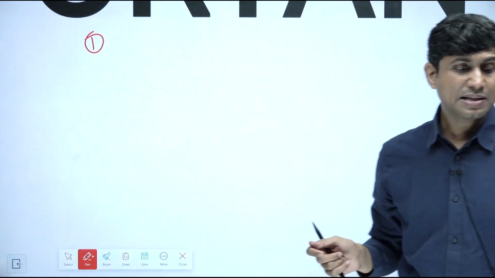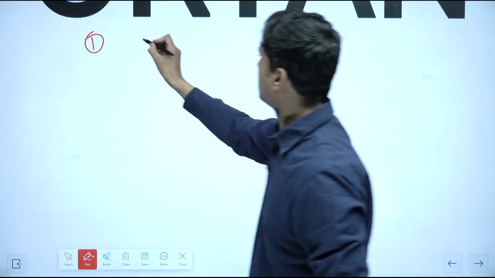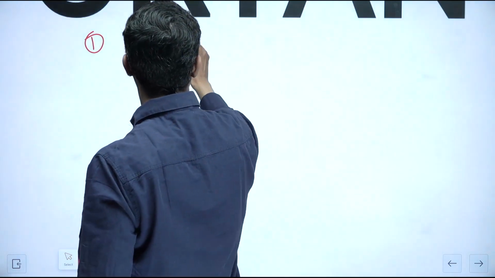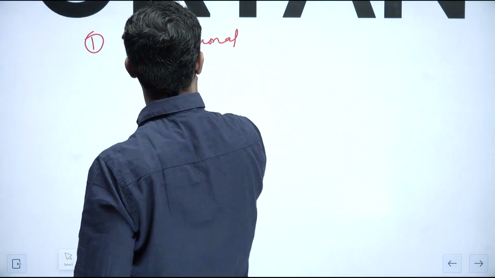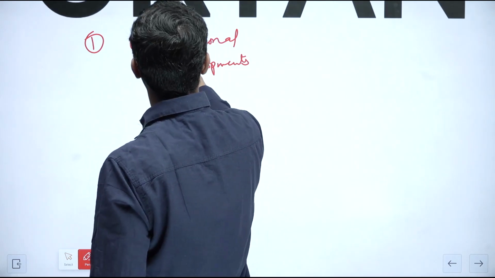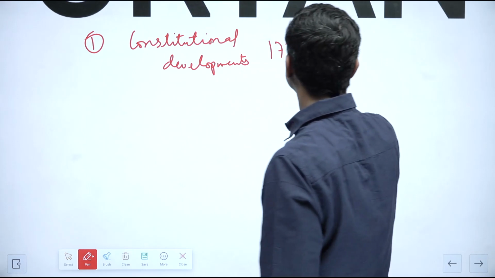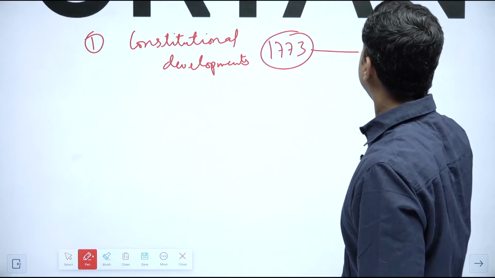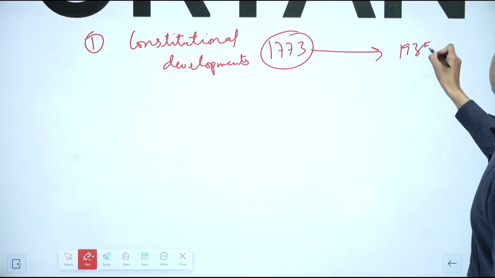So the first area is constitutional developments, various acts from 1773 Regulating Act till 1935 Government of India Act.